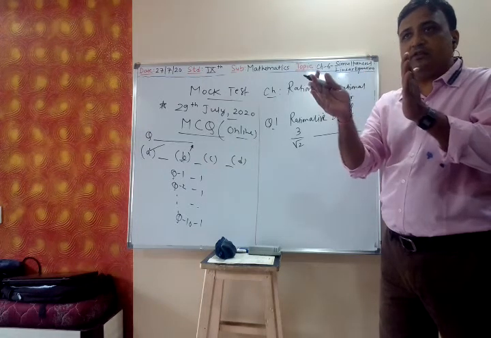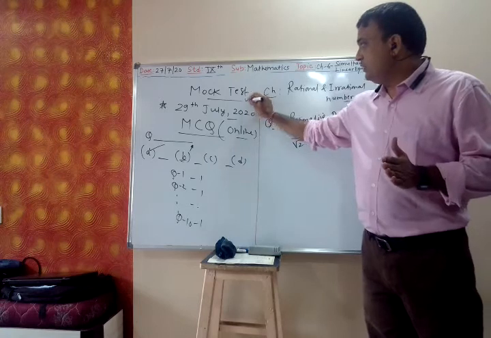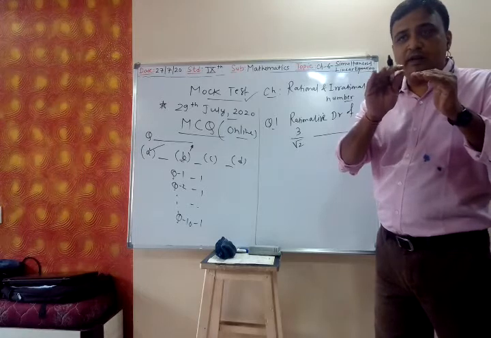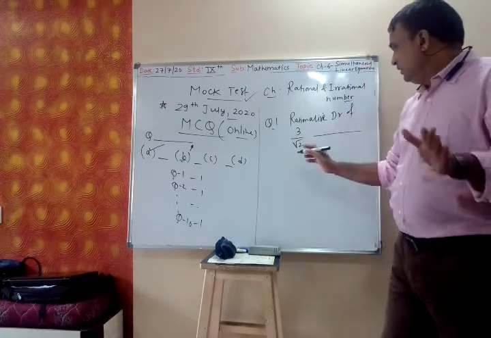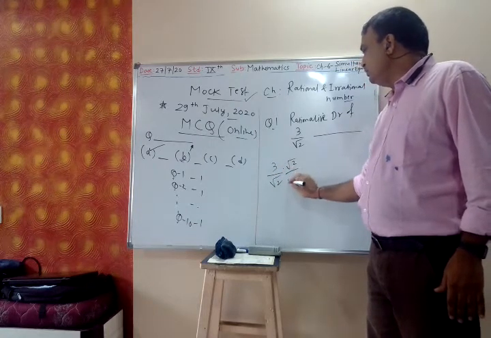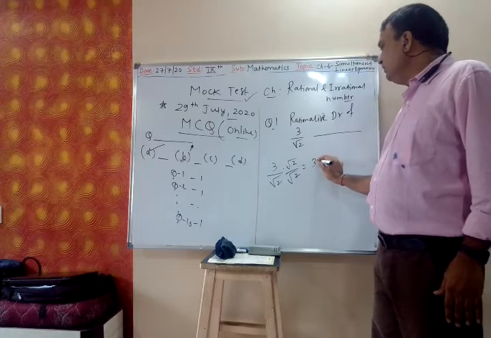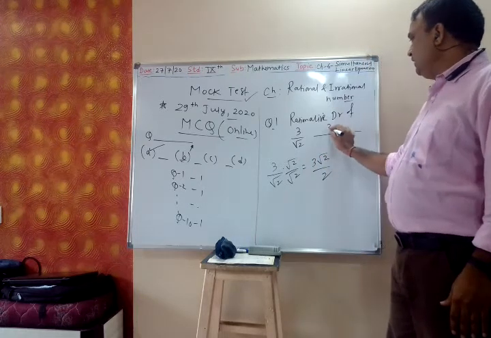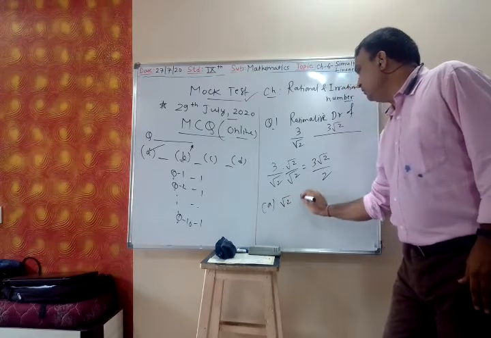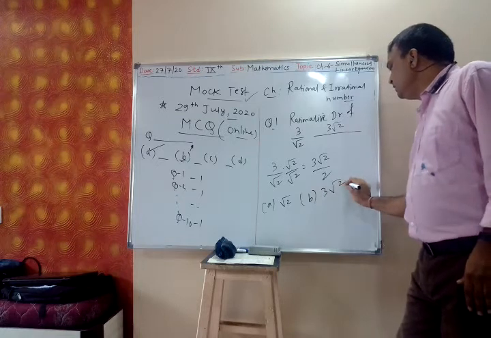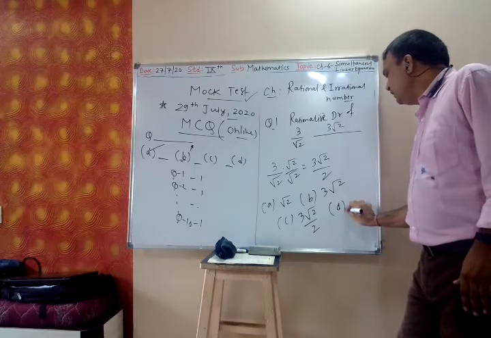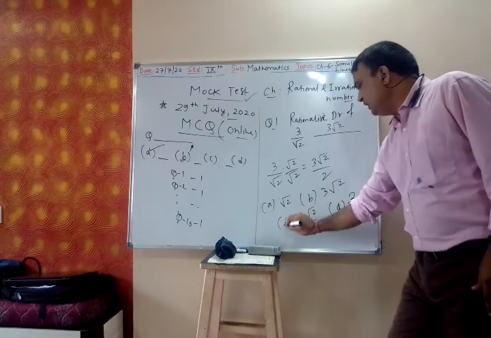When you appear for this MCQ mock test, you have to carry the rough pages and be ready with the rough page and the pen. Immediately you have to rationalize the denominator of 3 upon root 2, multiply and divide by root 2. This rough calculation you have to do. So that will be 3 root 2 upon 2. So this is the answer. Suppose option A is root 2, B is 3 root 2, C is 3 root 2 upon 2 and D is 3. Whichever is the correct option, that you have to click.